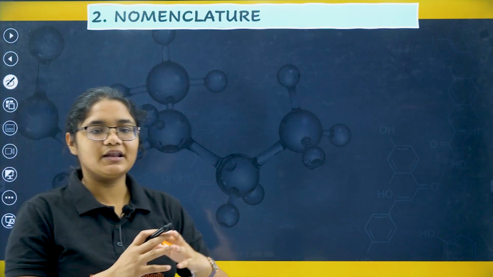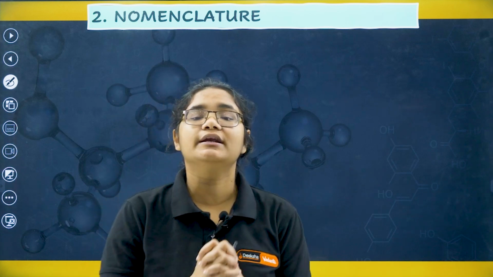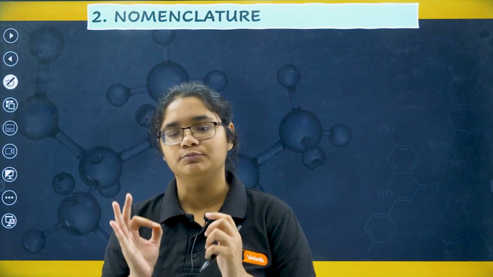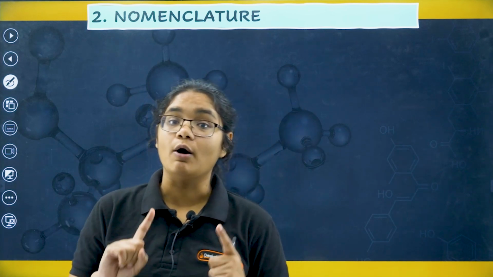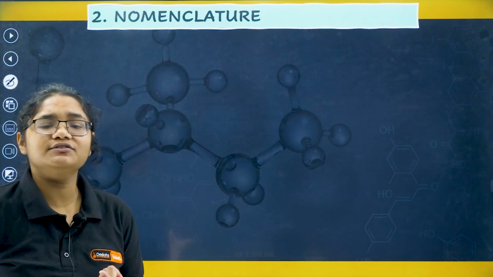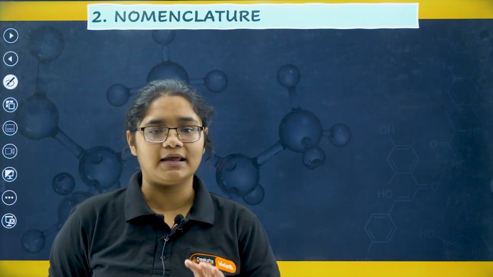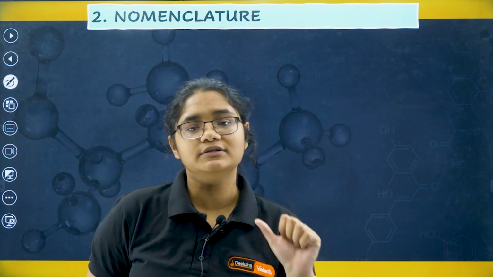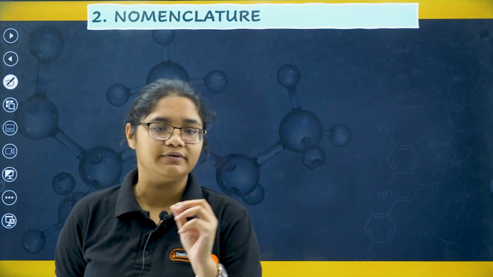So, nomenclature here is not different. Whatever basic rules you have studied in class 11th, the same nomenclature rule is followed here, but for common names it is slightly different. You have to understand the common names properly, because in questions common names are also asked. Okay. So, what is IUPAC name? What is common name? IUPAC name is the name which follows the rules, and based on the rules of the IUPAC convention we give a name.